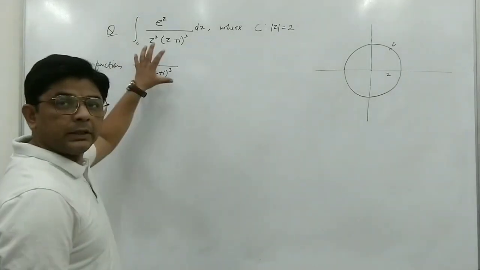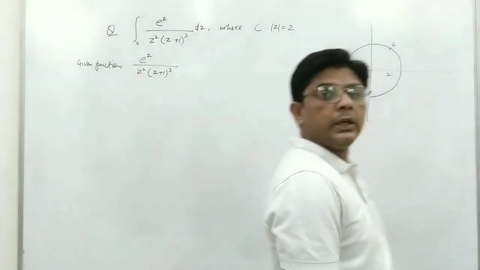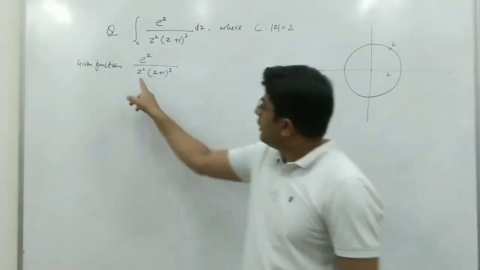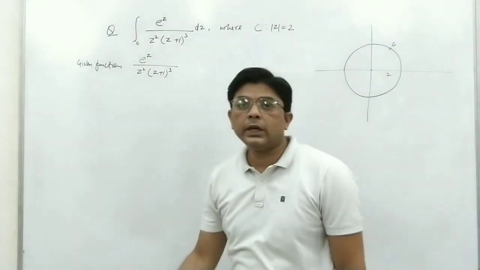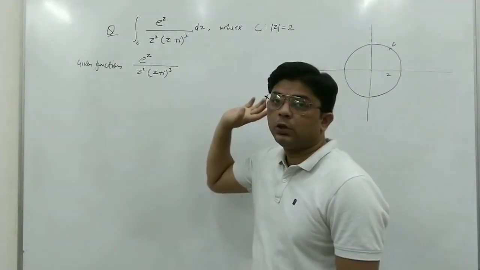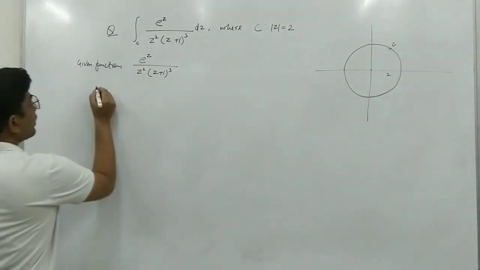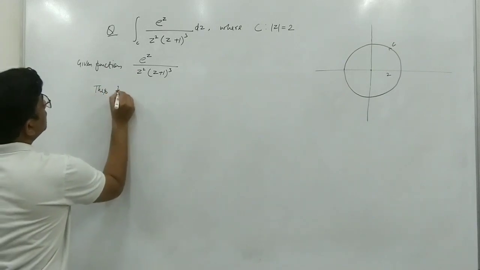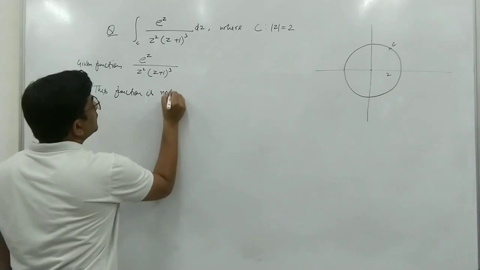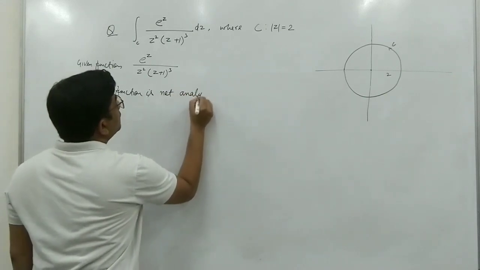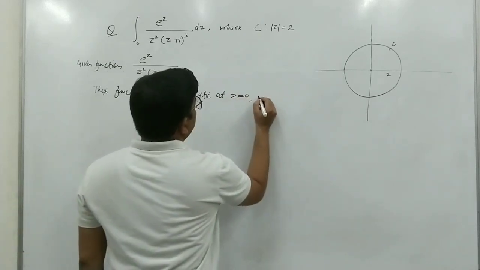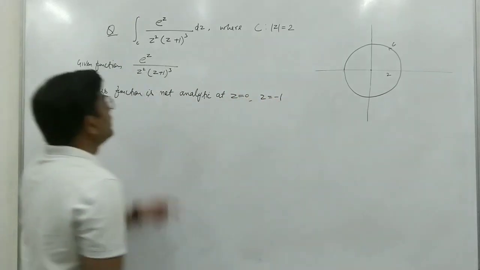Now we will see whether this function is analytic in this domain or not. Clearly the numerator is e^z, which will be analytic everywhere. This function will not be analytic if the denominator is 0. So the denominator will be 0 when z equal to 0 and z equal to minus 1. So this function is not analytic at z equal to 0 and z equal to minus 1.